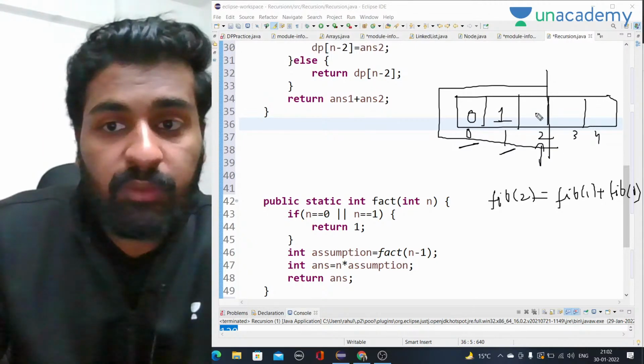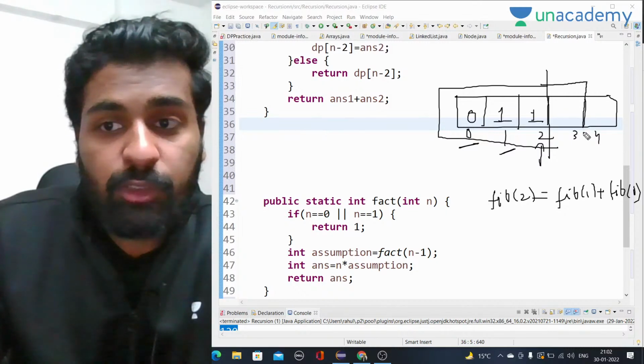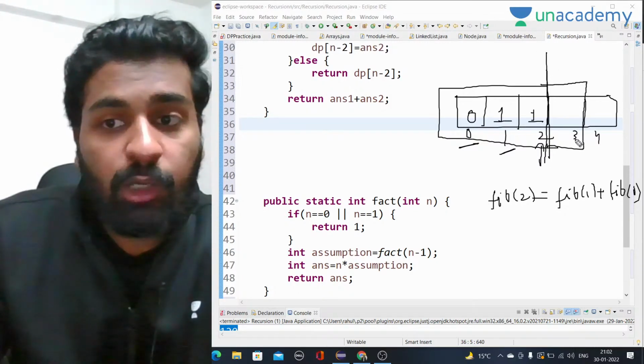Sum of previous two, 0 and 1. So 1 will come here. Okay. Now I am deciding that I will solve this much problem, because this much problem is already solved. Now I will solve this much problem.